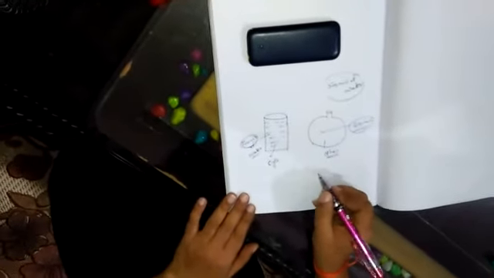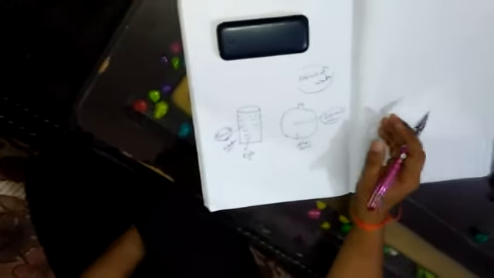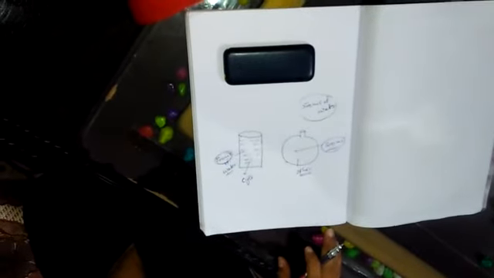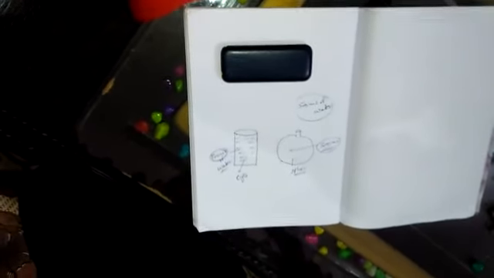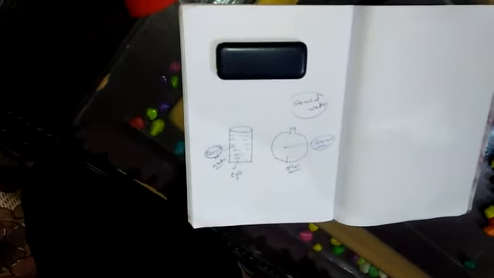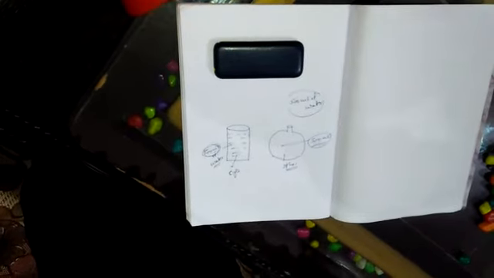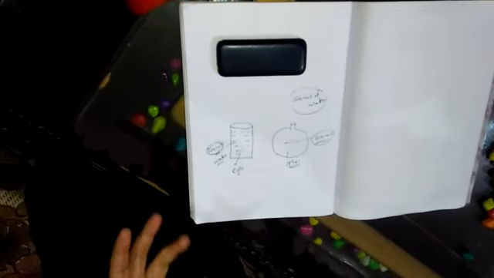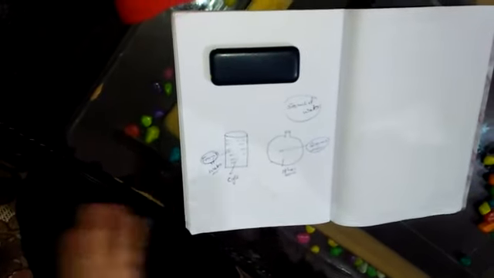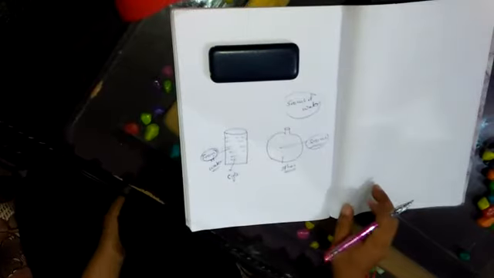Now the next is gases. Gases have neither a definite shape nor a definite volume. Very simple: if I keep air in a container, the air will not have a fixed shape. If I put it in one container, its shape is different; in another container, the shape is different again. The volume is also different because they have very large space between their particles, so they can move from one place to another easily.